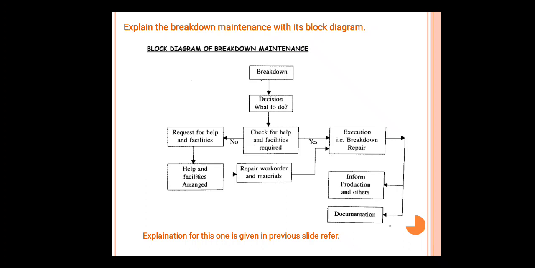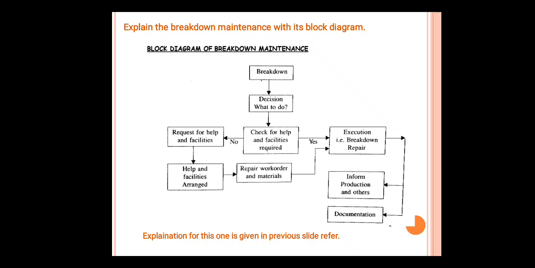Then if needed, executive breakdown repairs action can be done, or else a request for help and facilities can be made. Help and facilities are arranged with the help of any other external bodies. Then repairs can be carried out with work order and materials. After executing the breakdown repairs, the production and other departments are informed, and documentation is to be done.